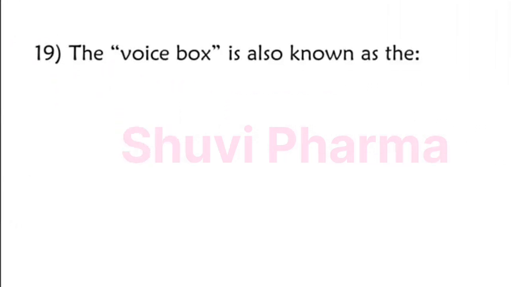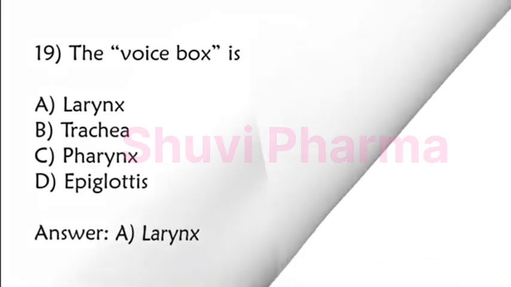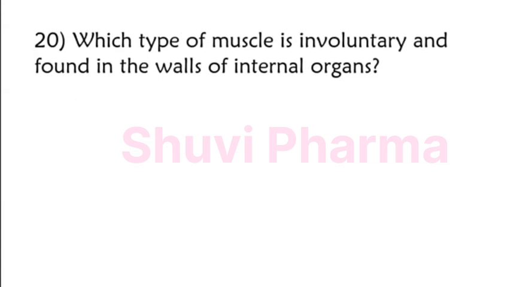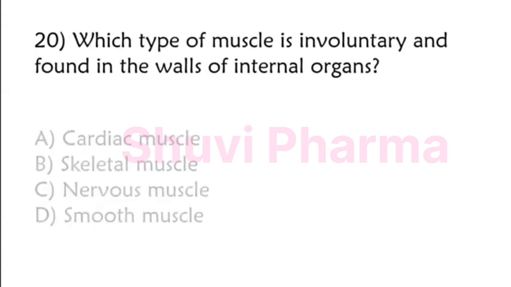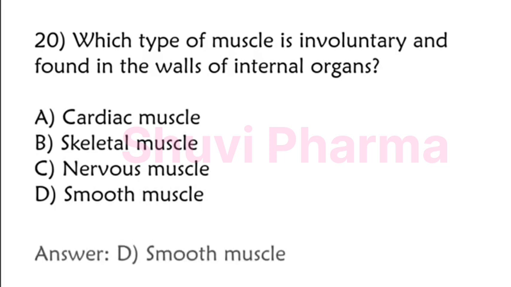The voice box is also known as the larynx, trachea, pharynx, epiglottis. The correct answer is option A, larynx. Which type of muscle is involuntary and found in the walls of internal organs? Cardiac muscle, skeletal muscle, nervous muscle, smooth muscle. The correct answer is option D, smooth muscle.